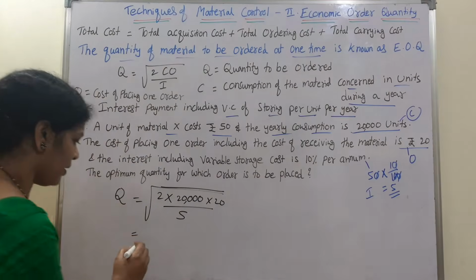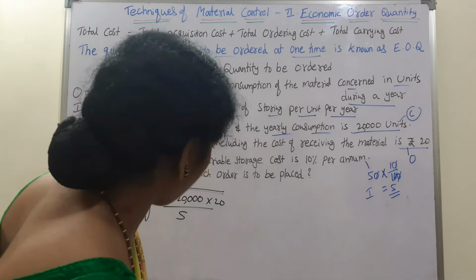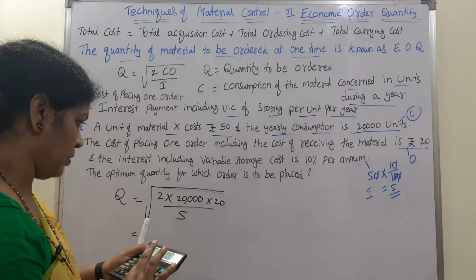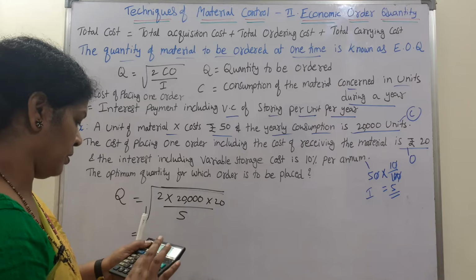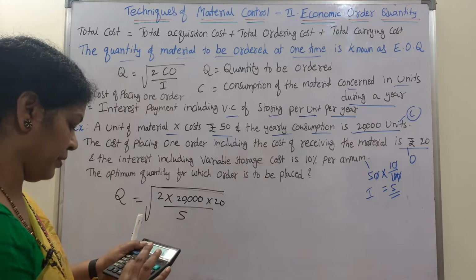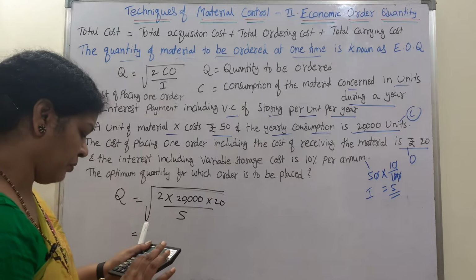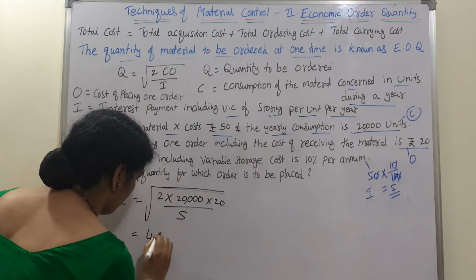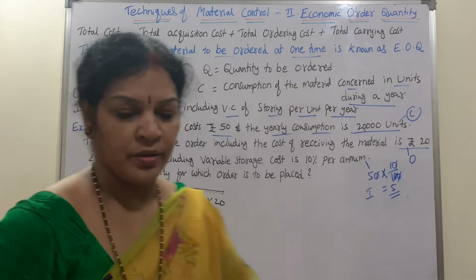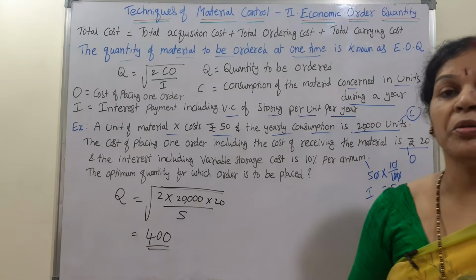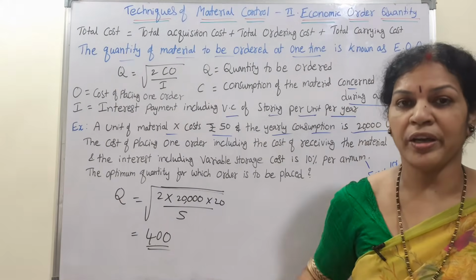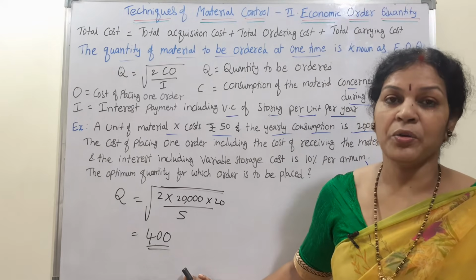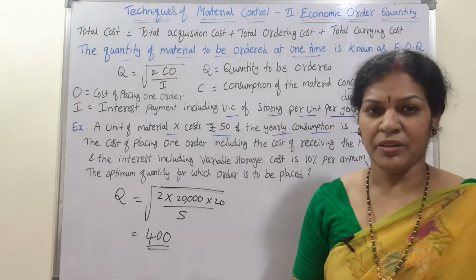Okay. Now we can use the calculator. 20,000 into 20 into 2, divided by 5. Root, if you take it, 400 we are getting. 400 is the economic order quantity. Means if we order 400 units, that would be the reasonable and economic way to order the quantity. So that is 400. Are you getting it?